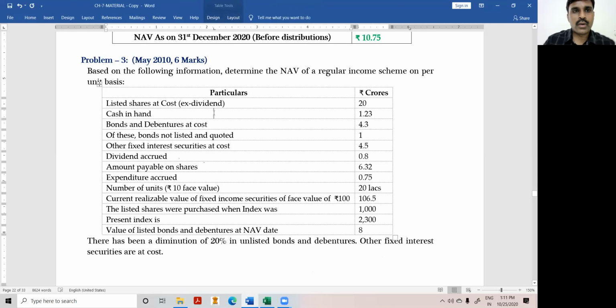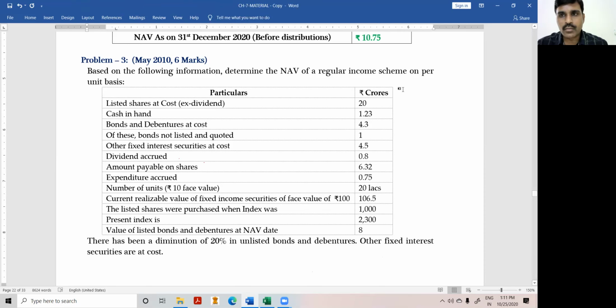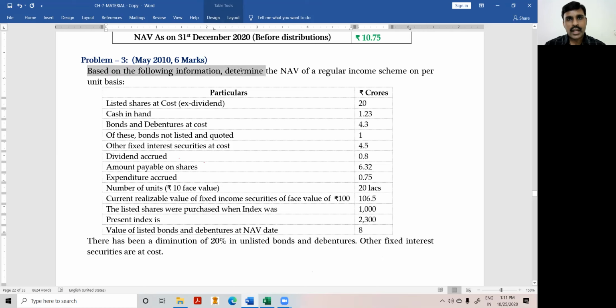Hello, we have completed the first two problems in the mutual fund. Now it is the third problem. It is also relating to NAV computation. Look at the third problem. Based on the following information, determine the NAV of a regular income scheme.